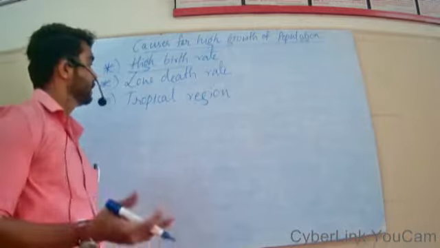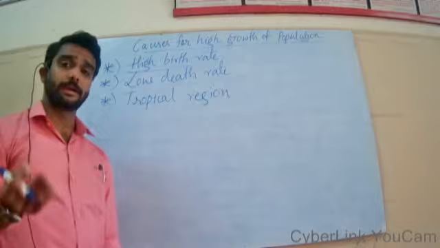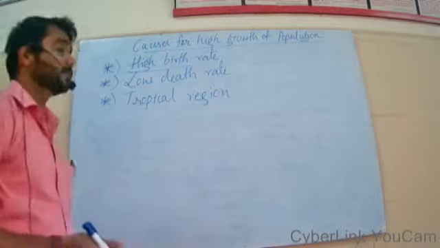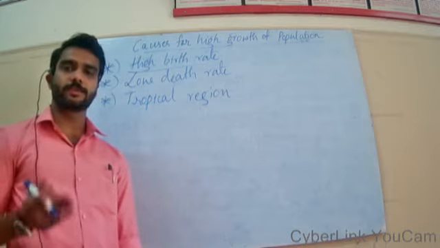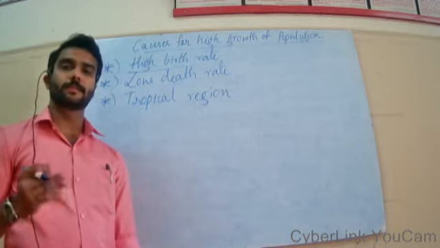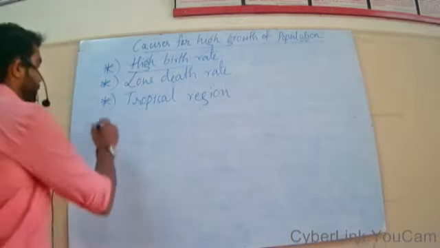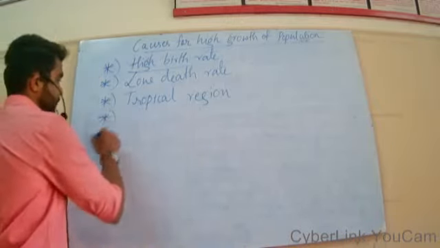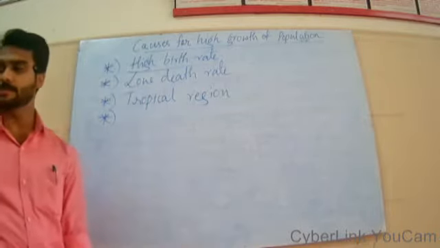So when children attain the age of puberty or maturity at a very early age, their parents also tend to marry them at a very early age. So this leads to more years for reproduction. So tropical region or tropical country is one of the reasons for the increase in our population.